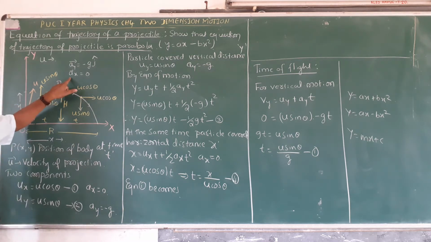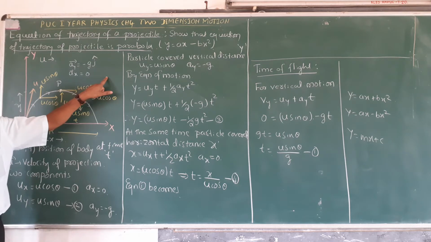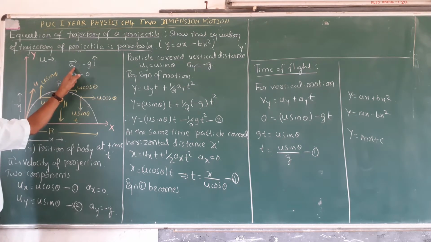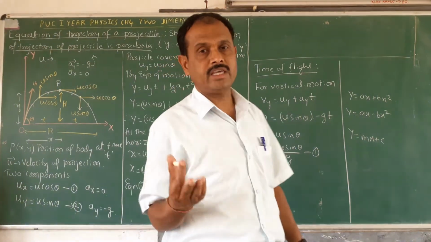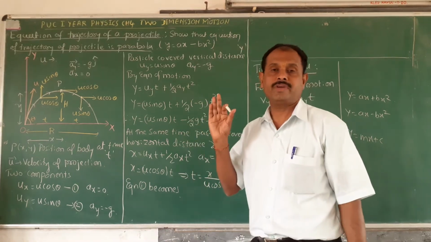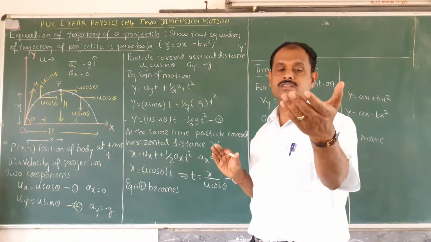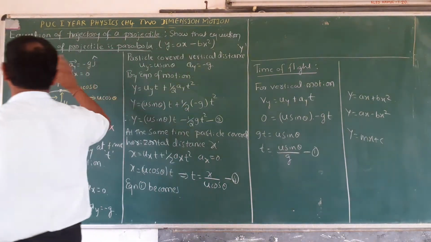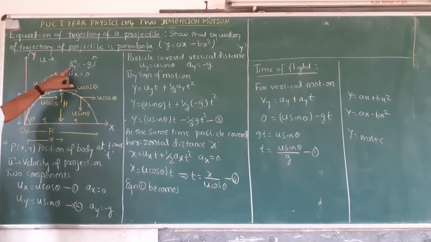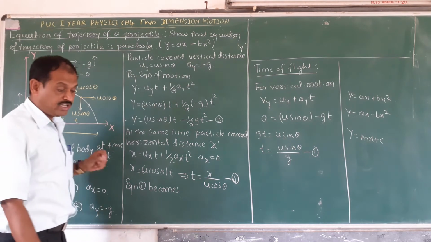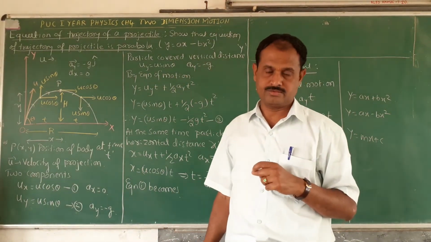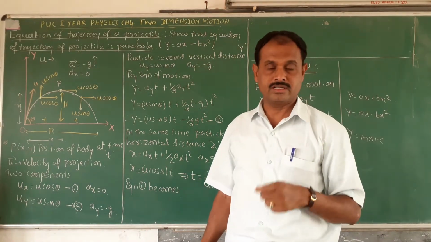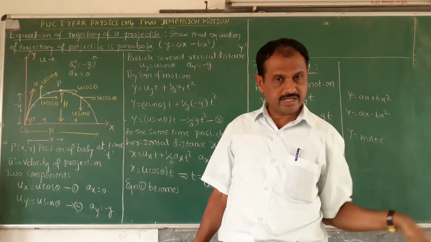Along the horizontal, the acceleration of the particle along the x-axis is 0. Along the vertical, the acceleration of the particle is minus g j cap. Why? Because the unit vector along the y-axis is j cap, so the acceleration along the y-axis is minus g j cap. Now the u sin theta component changes direction in the vertical direction, and also changes its magnitude. Somewhere it increases, somewhere it decreases: for ascent it decreases, and for descent it increases.